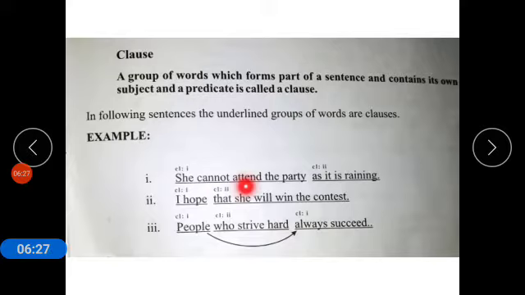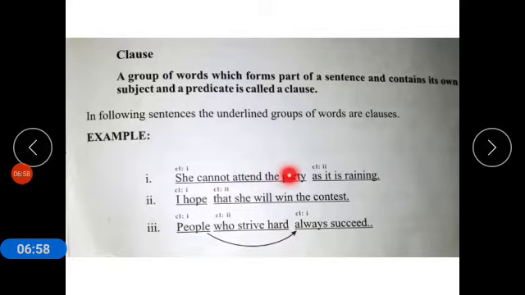So this is clause number 1. She cannot attend the party as it is raining. This is the main clause and this is the dependent clause. She cannot attend the party. If only this part of the sentence is used, it gives us a complete sentence and does not need any remaining part.